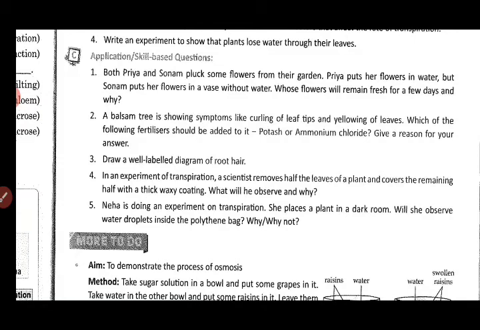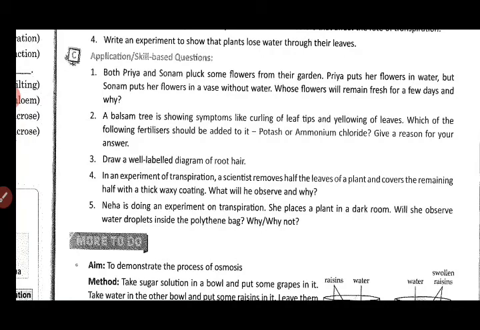Next: Neha is doing an experiment on transpiration. She places a plant in a dark room. Will she observe water droplets inside the polythene? Why or why not? For a little while you can say there will be droplets, but they will not be there for a long time. Very few droplets can be seen, only in the beginning when the plant is first kept inside.